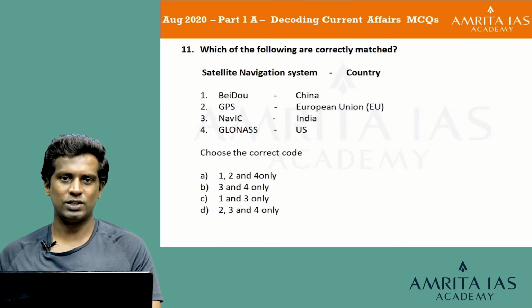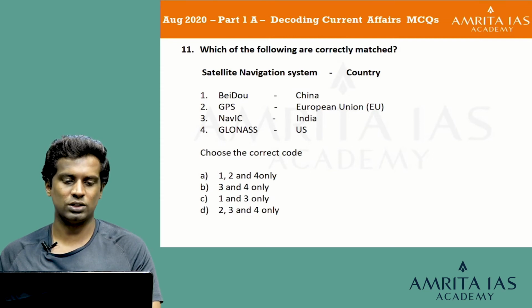So, we will be learning about the major satellite navigation systems of various countries, and we can be sure that option 3, NavIC, is the regional navigation system of India. It's been in the news consistently for a long time. So, I can say that option 3 is right, and with that we can eliminate option A, 1, 2 and 4 only, as wrong. Now, we are left with 3 more options. Beidou is also the navigation system of China.